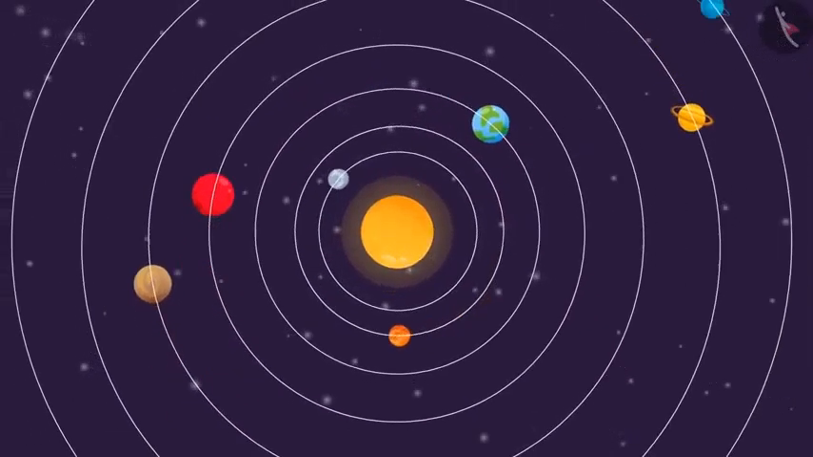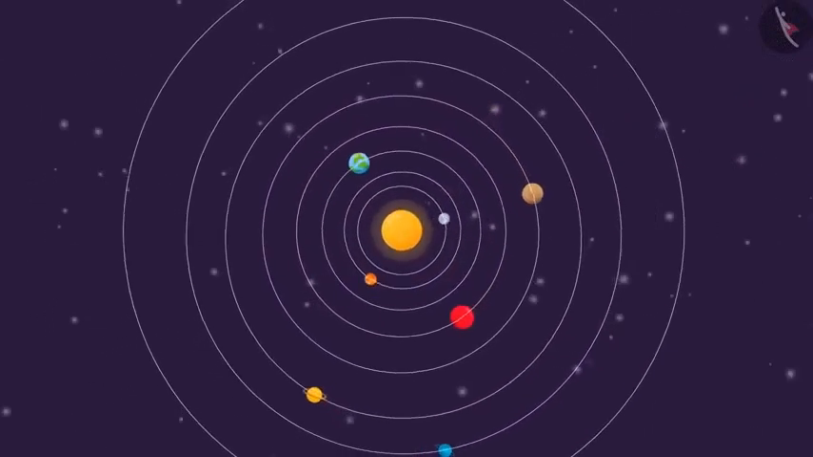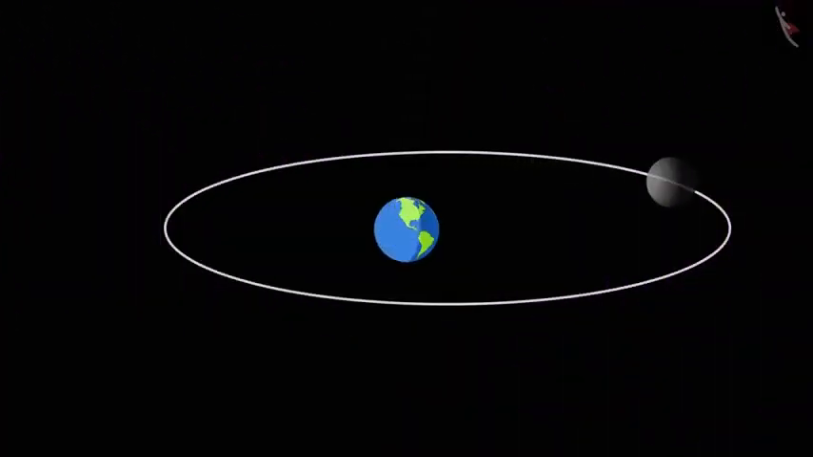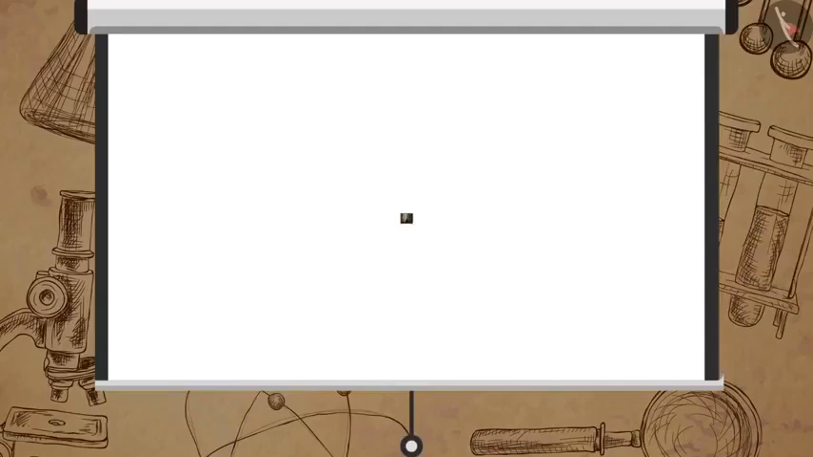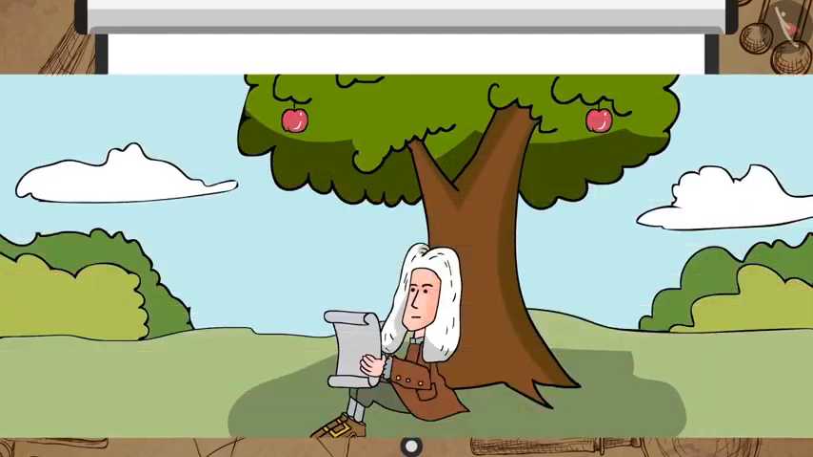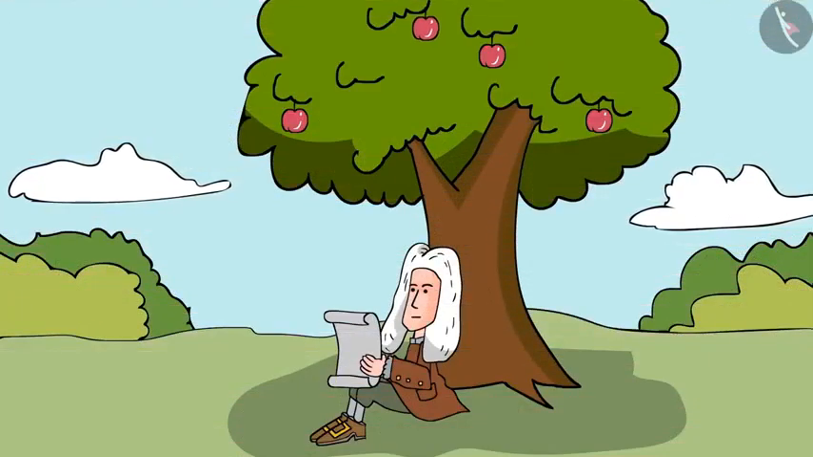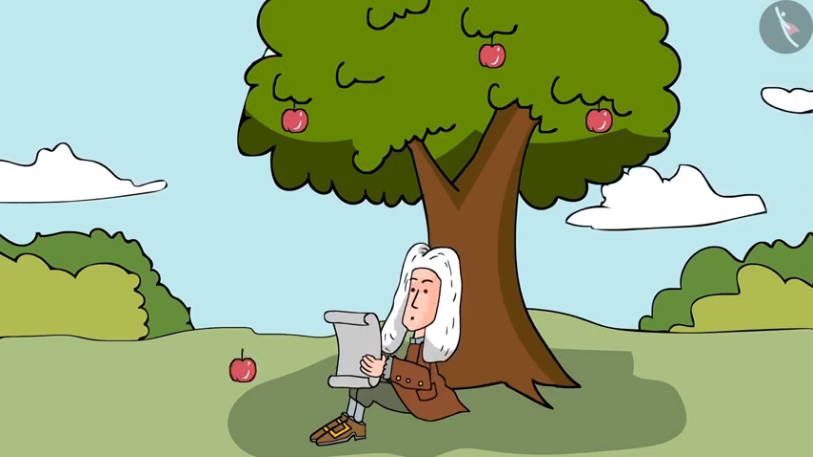In our galaxy, planets revolve around a sun in orbits. We also know that the moon goes around the earth. Remember Sir Isaac Newton, who formulated the well-known laws of motion. It is often said that in 1665, he came up with the idea of gravity when an apple fell on his head.